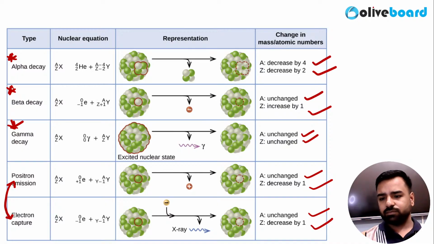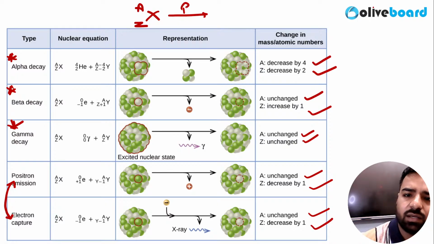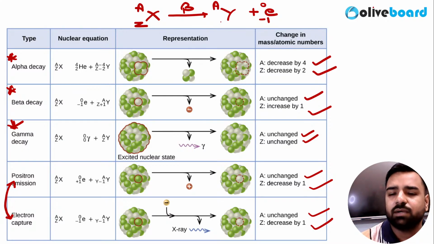So Siddharth, we'll take a random example. So in the beta decay, you can take this example. See, there's an element X. Let's say A is representing the mass number and Z is representing the atomic number. So in case of beta decay, what happens? In case of beta decay, since it is electron, right? So it's 0 minus 1. So what is going to happen? The element Y will be formed. Here there will be no change in the mass number, but the atomic number will be increased by 1, because you are aware of Z plus 1 minus 1 will give you Z only.